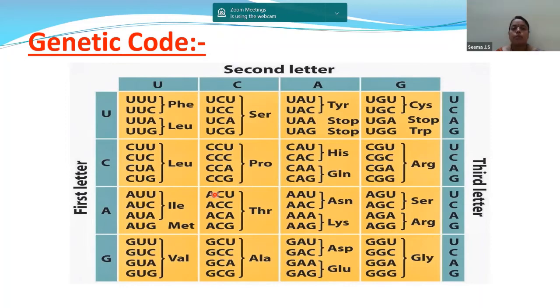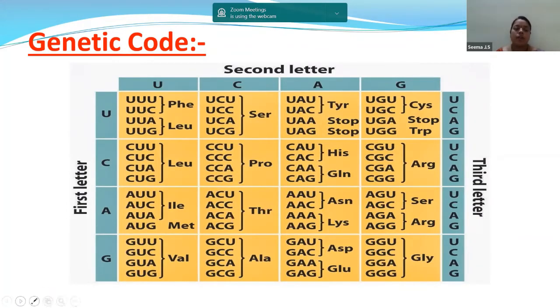Now let us do another example. For example, if you are taking this proline, how are you going to do this? You take C from here, then C from here, and U from here: C, C, U. How will you write the next one? The first two letters will always be the same. Here the second letter is C, so C, C, C. Then C, C, A. The next will be C, C and G. In this way, you can fill this genetic code table in a very easy way